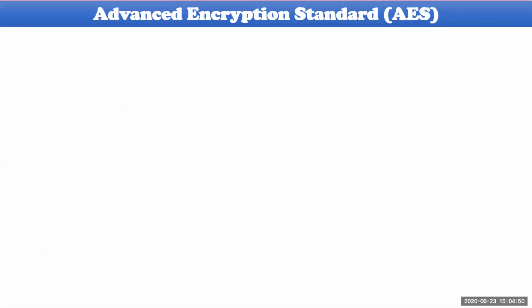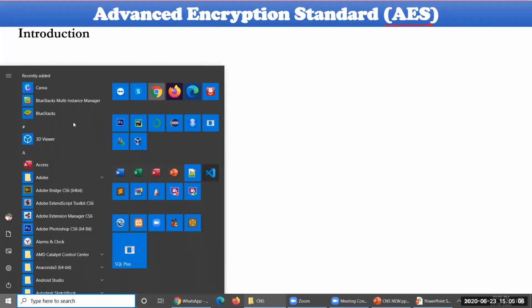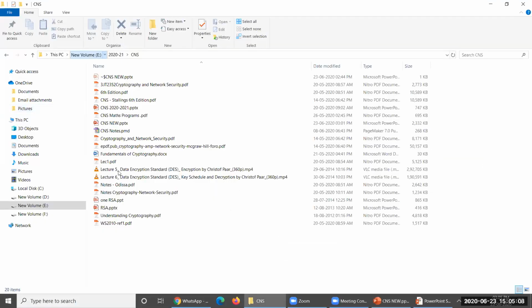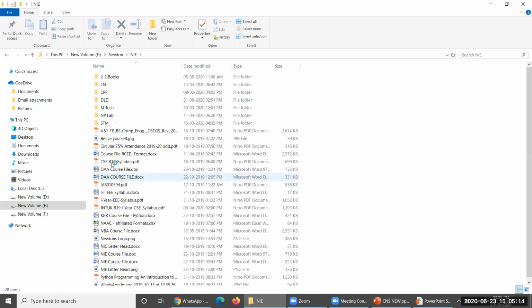So today we must concentrate on another encryption standard, that is the Advanced Encryption Standard. As far as your syllabus is concerned, let me open our syllabus for a while. Yeah, this is your syllabus.